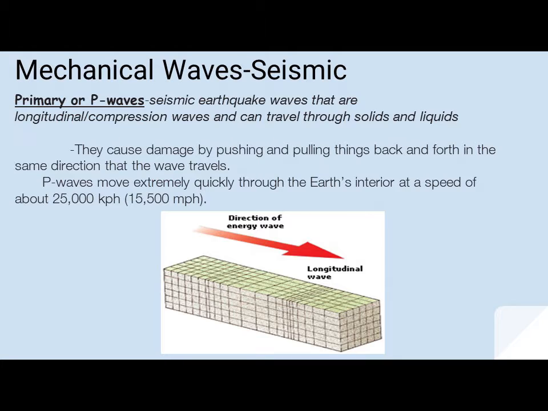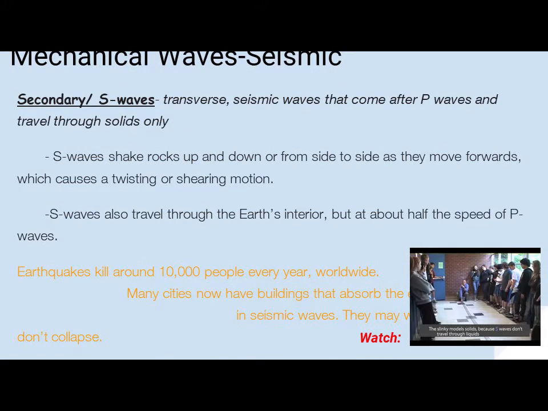Now, P waves move extremely quickly through the Earth's interior at a speed of about 25,000 kilometers per hour, which is roughly 15,500 miles per hour.